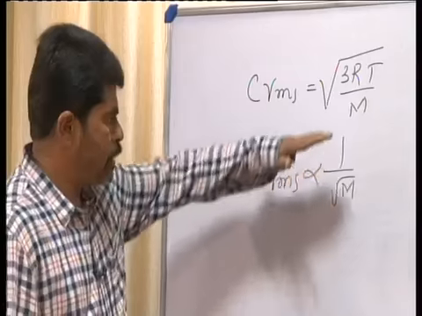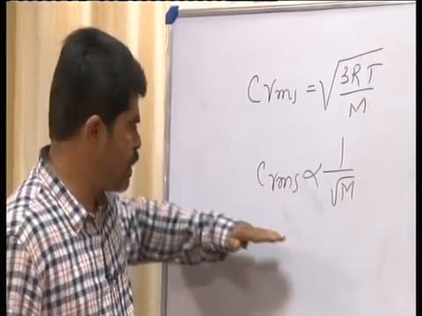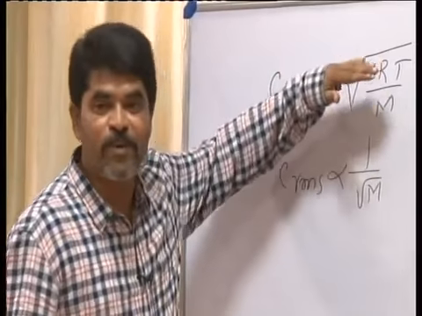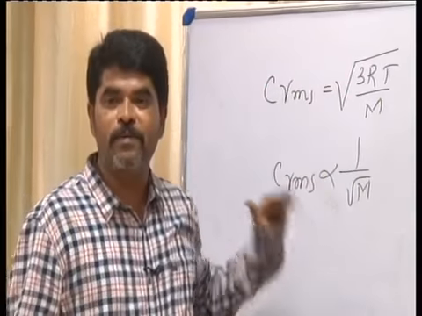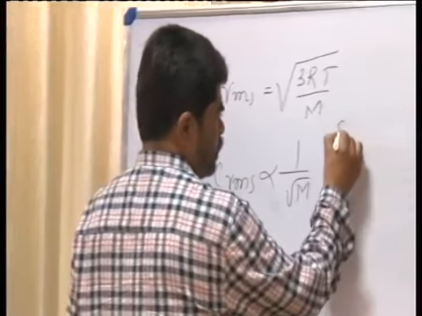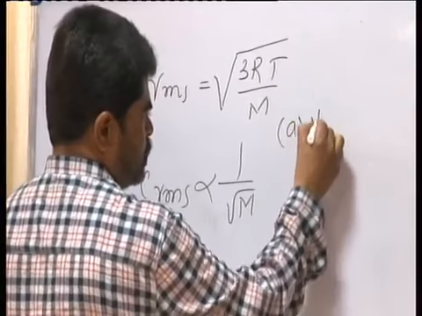A decrease in molar mass increases the root mean square velocity. An increase in molar mass decreases the root mean square velocity. That is, we find the answers.